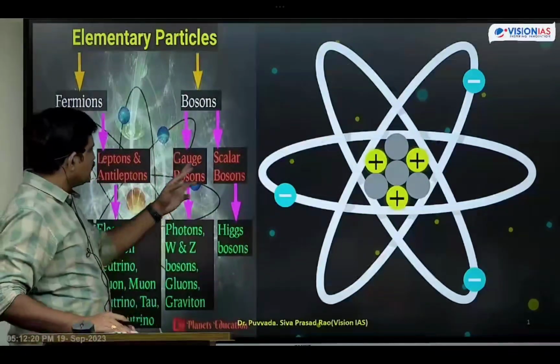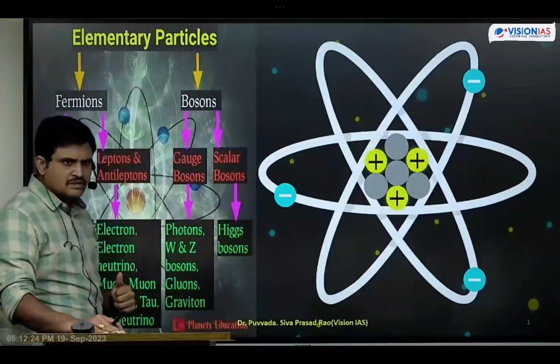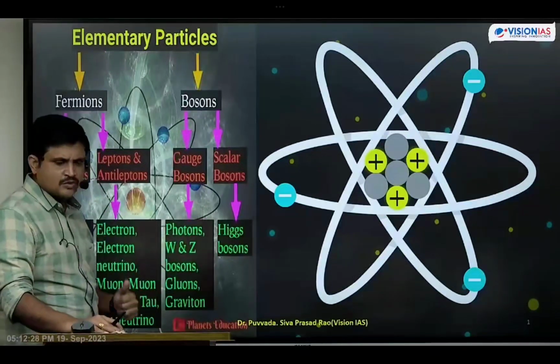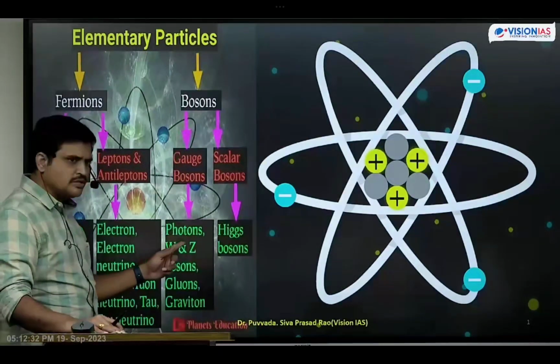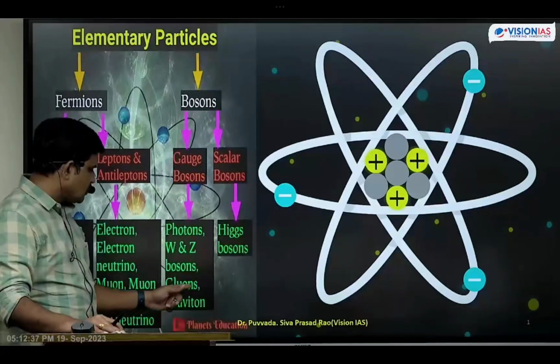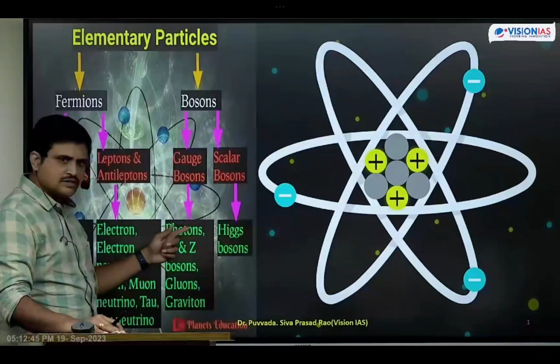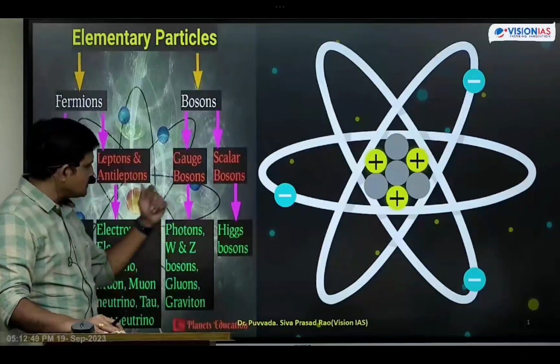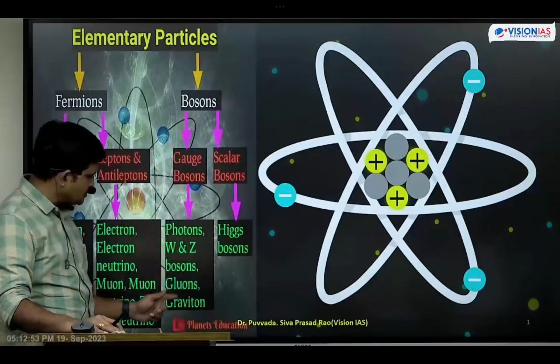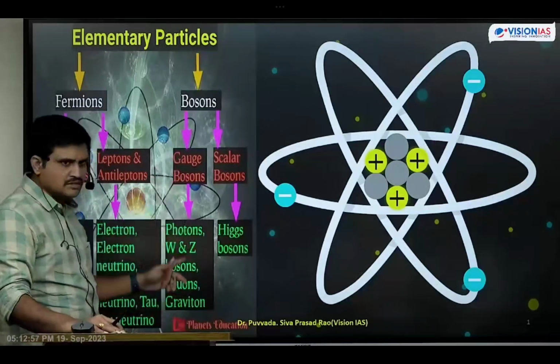These bosons are further categorized into two types: gauge bosons and scalar bosons. An example of a scalar boson is the Higgs boson. Gauge bosons include photons, W and Z bosons, gluons, and gravitons. Photons are one of the fundamental particles, W and Z bosons are other fundamental particles, gluons are others, and gravitons are the other fundamental particles that come under the gauge bosons.